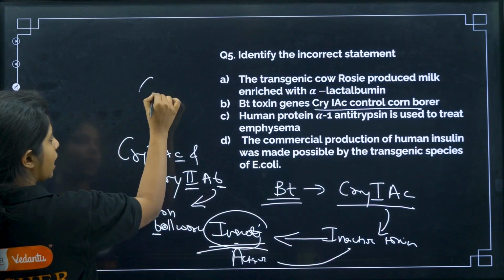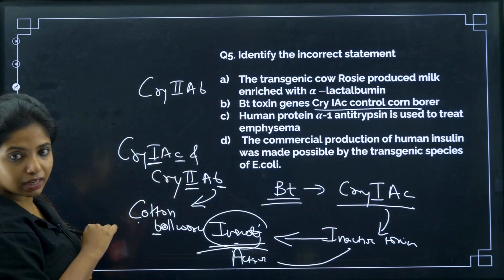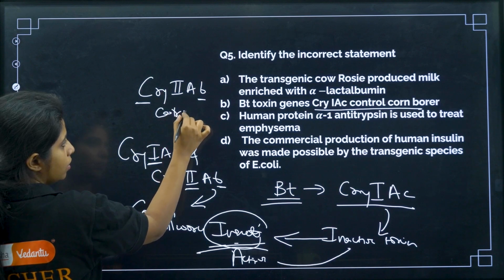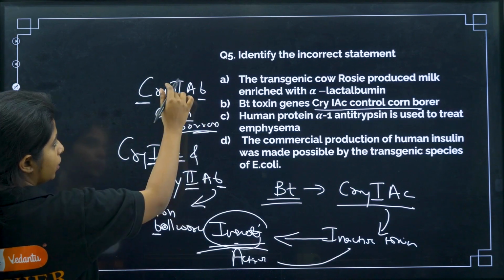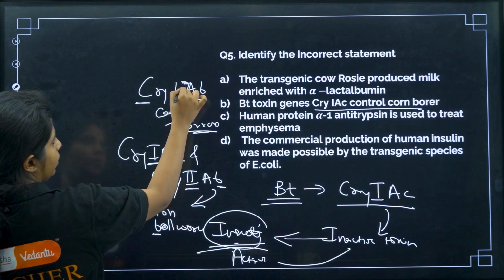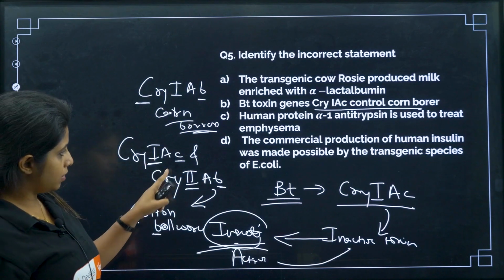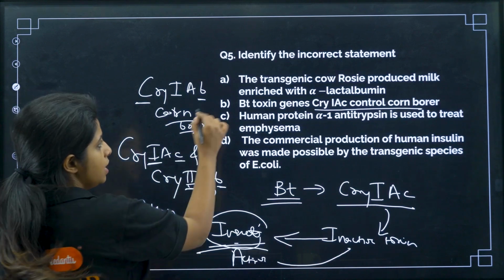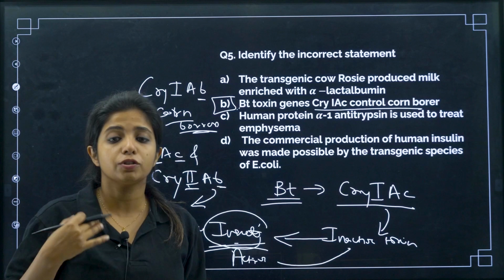For corn borers we have Cry1Ab. Sorry, not 2Ab, 1Ab. Here 1C, second word starts with B. Again, it's kind of confusing, but yes. So this is the wrong statement, because here it says corn borer, but it is cotton bollworm.